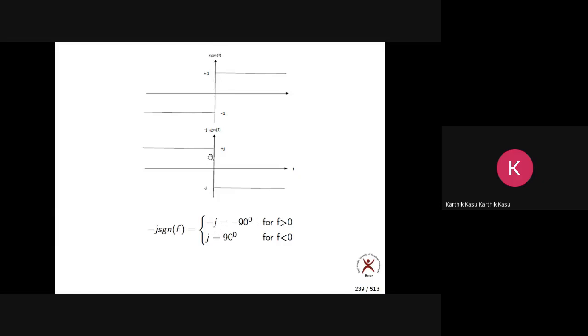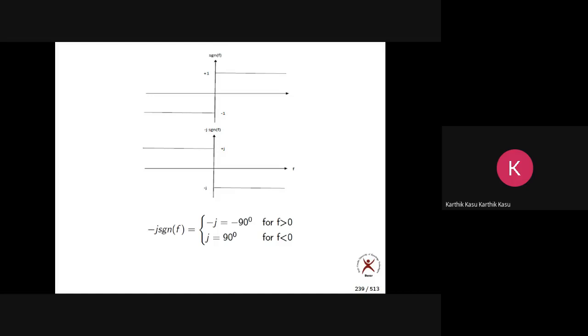When f is negative, its value is +j, and +j means 90 degrees. So this is -j signum of f. For positive frequencies, it has -90 degrees phase shift. For negative frequencies, it has 90 degrees phase shift.